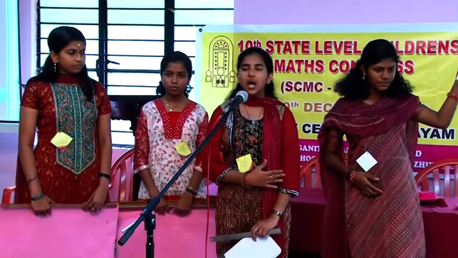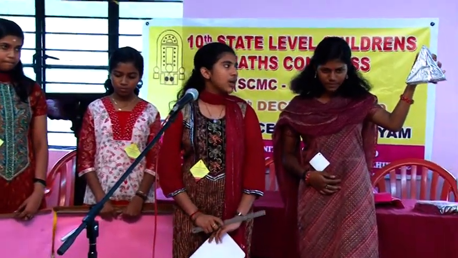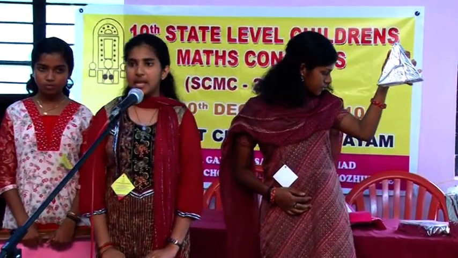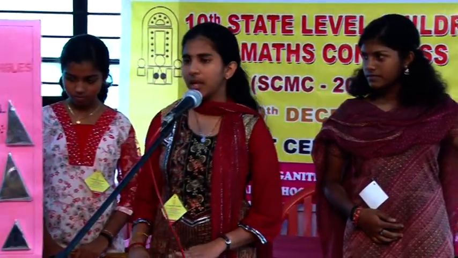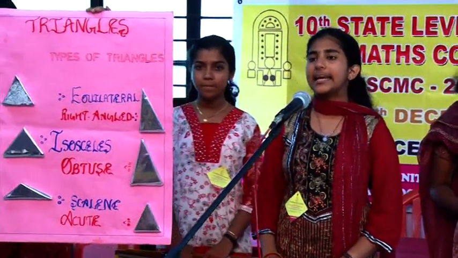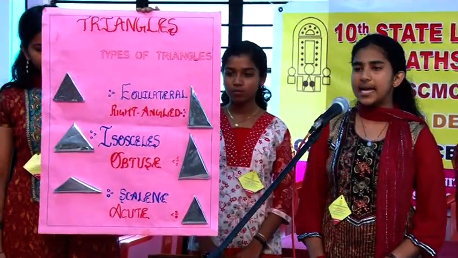A triangle is a closed figure which has 3 sides, 3 corners, and vertices, which are line segments. The 3 vertices A, B, C form triangle ABC. There are different types of triangles. The first one is the equilateral triangle. By name itself, we can understand that in an equilateral triangle, all sides are equal.